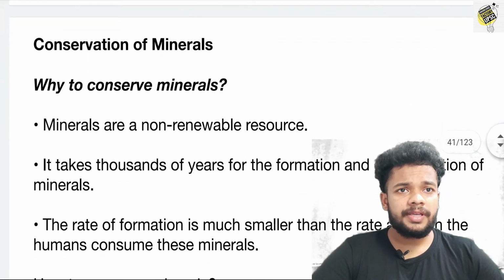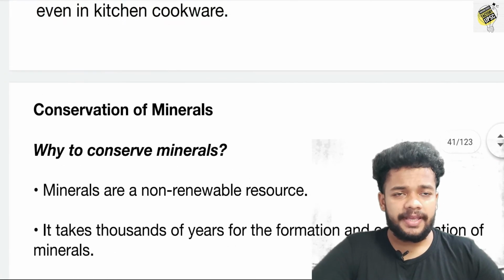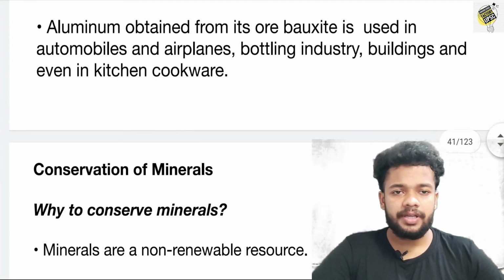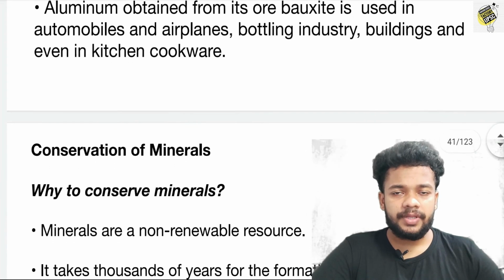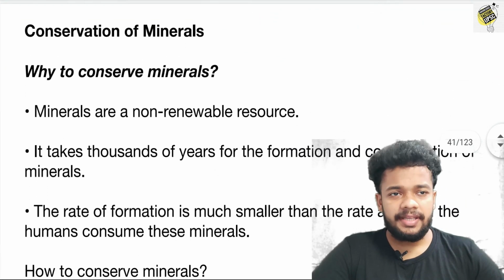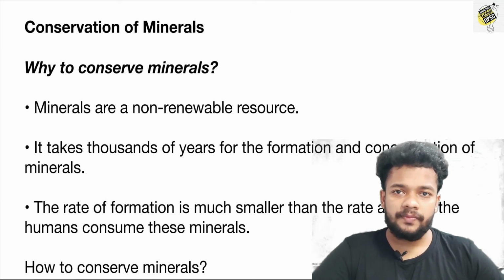Aluminium is obtained from its ore known as bauxite, and it is used in automobiles, aeroplanes, the bottling industry, buildings, and even in kitchen cookware.